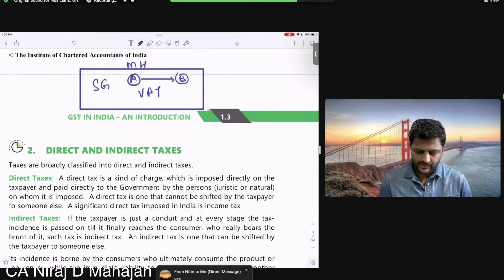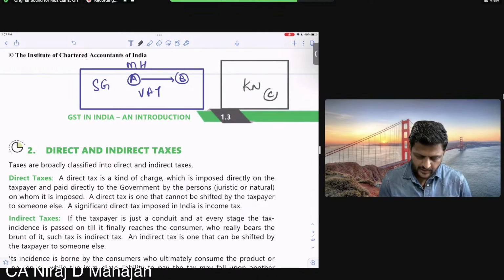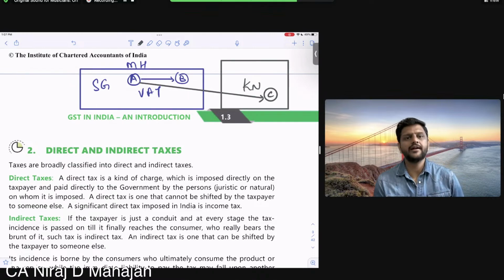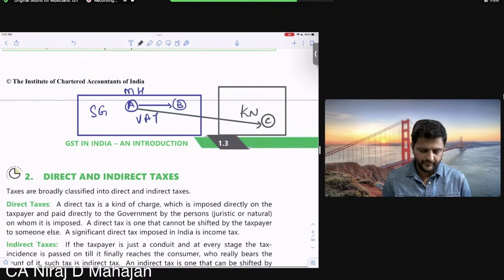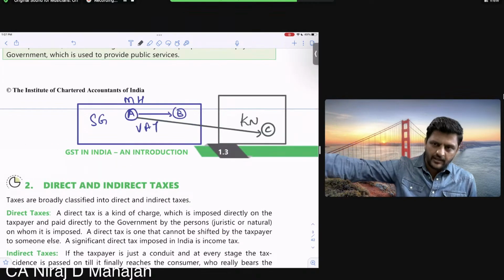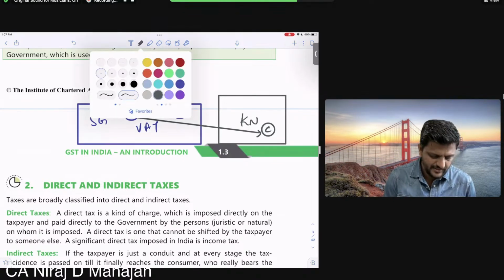But if A sells the material to Karnataka, okay, somebody let us say C in Karnataka, is it within the same state sale? Are the supplier and recipient in the same state? No. That time Maharashtra did not get any income, or you can say share of the tax. In that case, because VAT was not levied for supply in another state or another location, we had to charge CST.